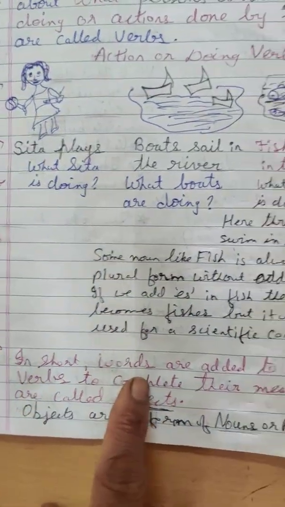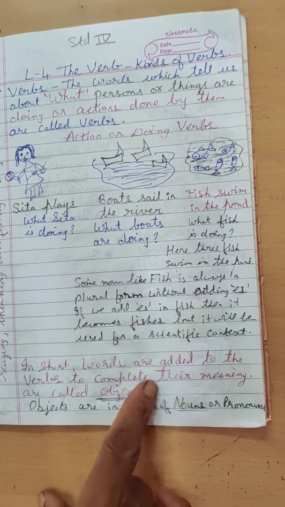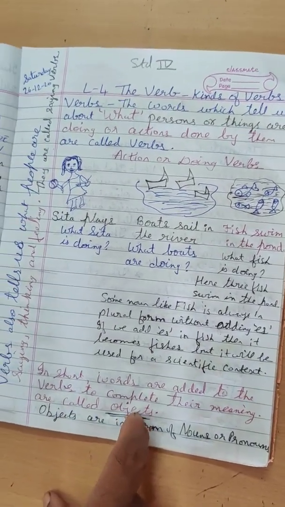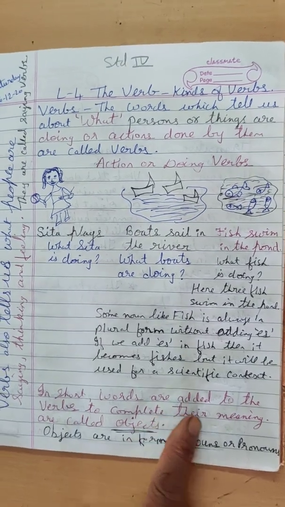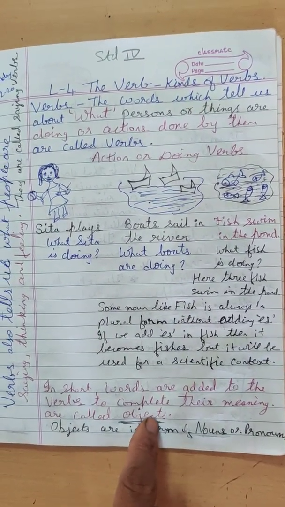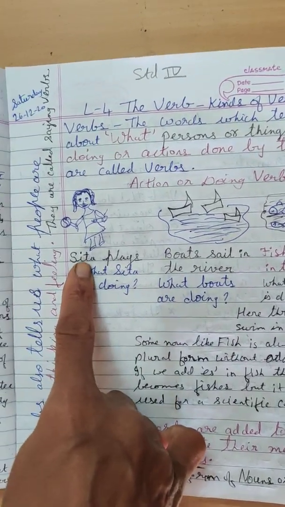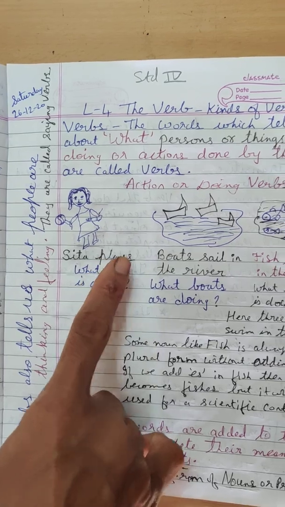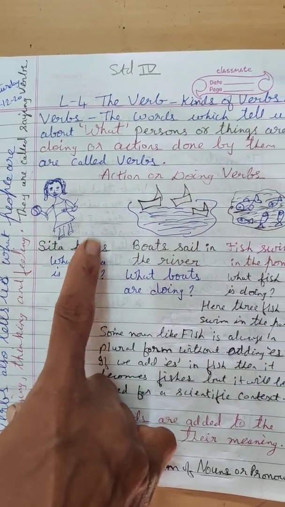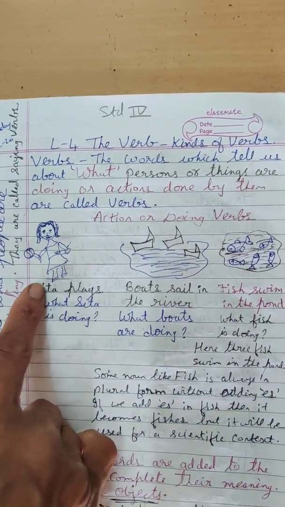In short, words that are added to the verbs to complete their meaning are called objects. Now here see, can you see Sita? Sita plays. It is directly given: plays. Plays is a verb. And what does it need?